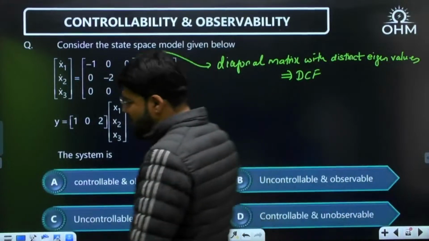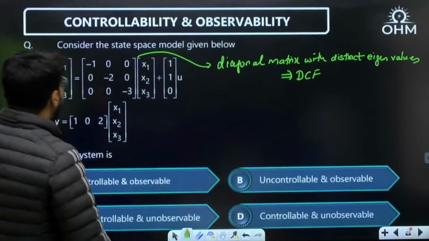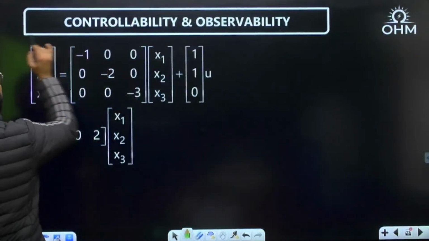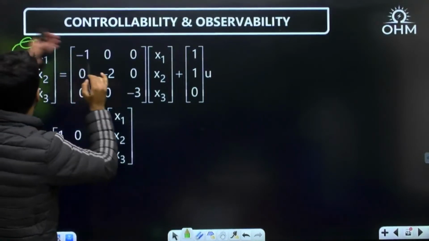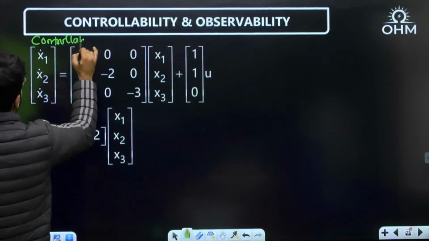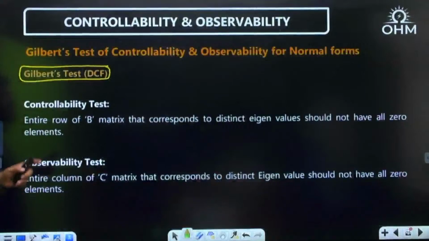Now, is it controllable, observable? What is the condition? Kalman's will definitely take time. Now, let us come. I've taken this matrix once again. It is a DCF question, clear? And now, let us first apply the controllability test here, one by one. See here, what do I say in controllability?